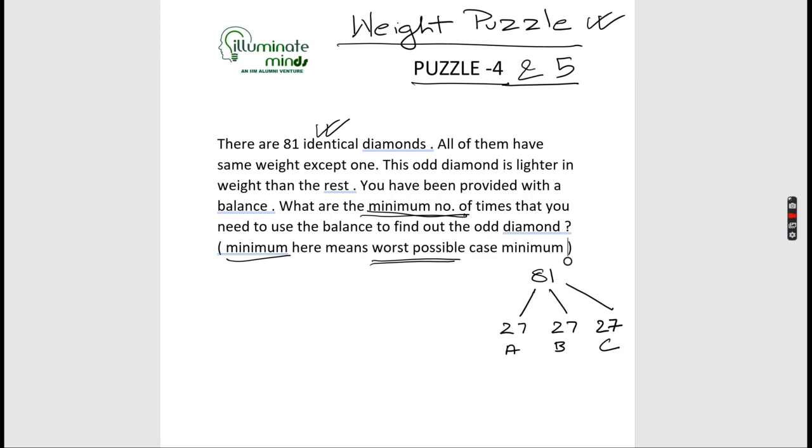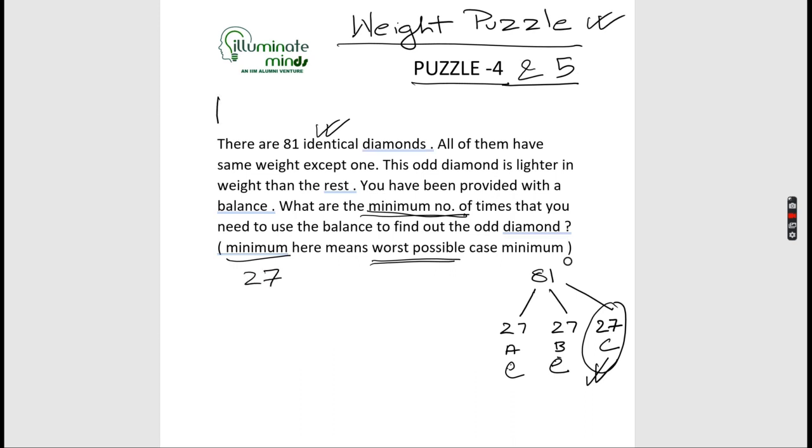If both of them come out to be equal, then what will happen? This 27, the heap C, is definitely consisting of the lighter diamond, and I will proceed with 27 and I will keep these 54 diamonds apart. Correct? The other situation that can arise is that this comes out to be heavy and this comes out to be lighter, then I will take the lighter heap and proceed ahead. So let's assume these two to be equal in this case. So I would proceed with this 27. So I've already used the balance once.